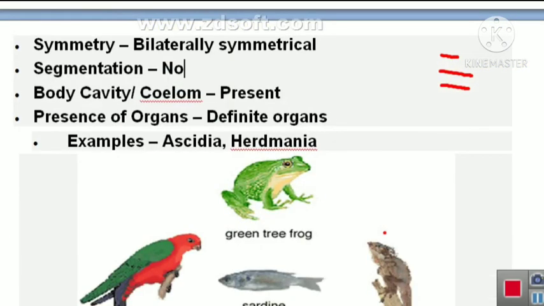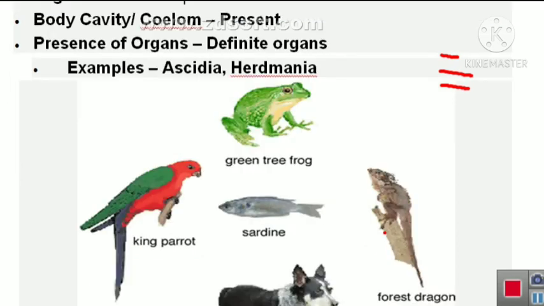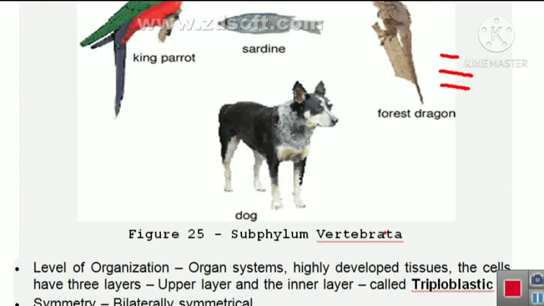Characteristics that we can see are that they have a bilaterally symmetrical body. There is no segmentation. A true body cavity is present. There are definite organs in the body. They are advanced animals. They have a higher level of organization and definite organs. Now, there is the phylum Vertebrata.